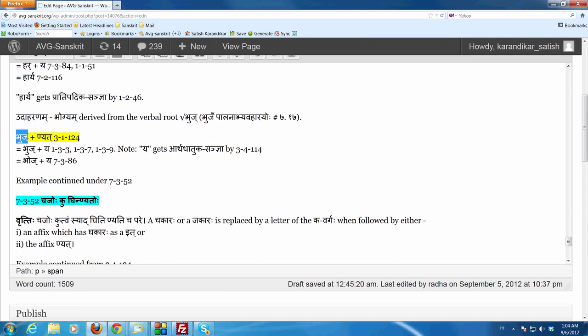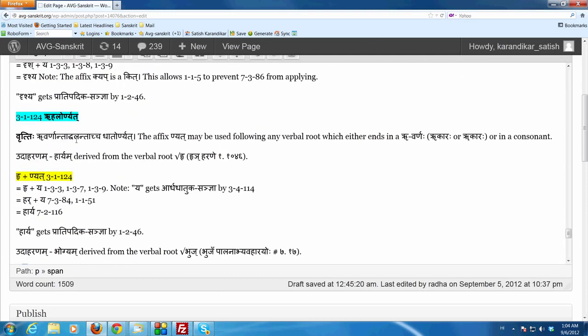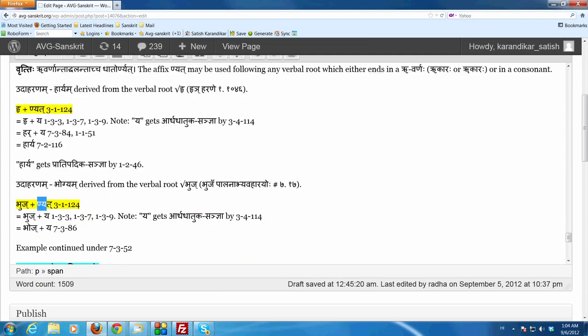Anytime you have to check whether something ends in a consonant, ends in a vowel, begins with a vowel, any letter properties, you have to first remove the it letters and then only check. So after removing the it letter, the ending akaraha, we get bhuj, which ends in a consonant. So by ruhalor nyat, because it says ruvarnantad halantacha, this bhuj ends in a consonant, so we can add the affix nyat.